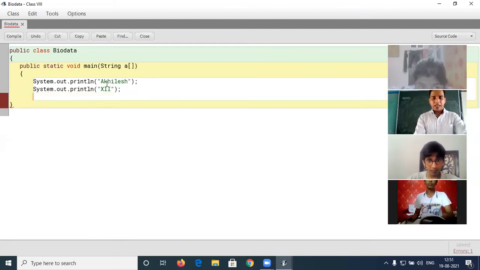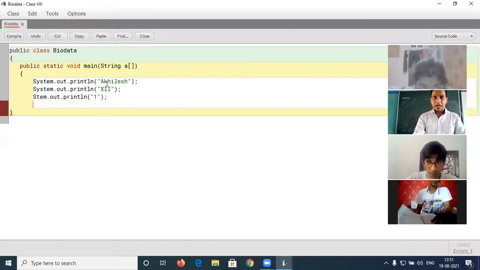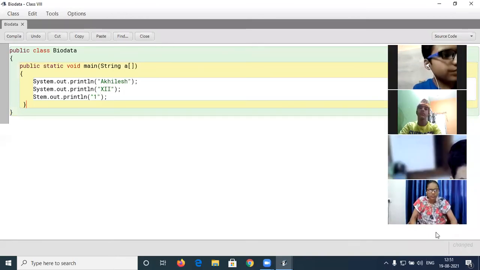And after that, I have to represent my roll number here. Suppose I am writing roll number 1. Like this. And after that, I will close the curly braces. Angad, why don't you mute yourself?